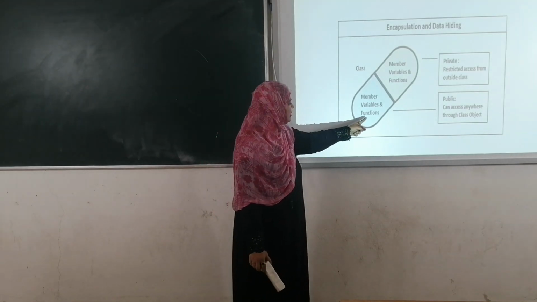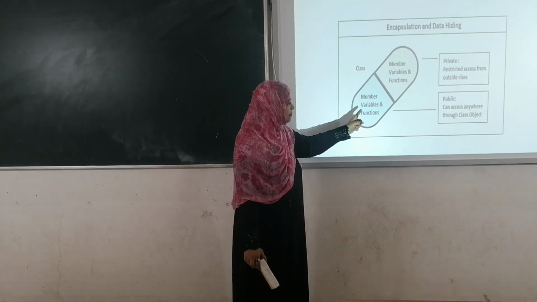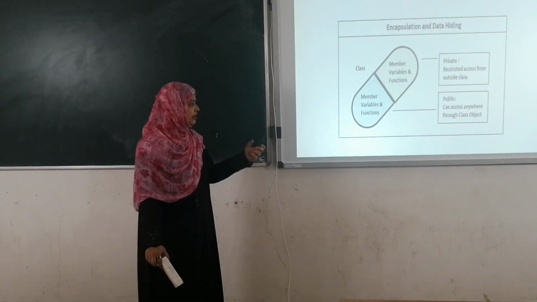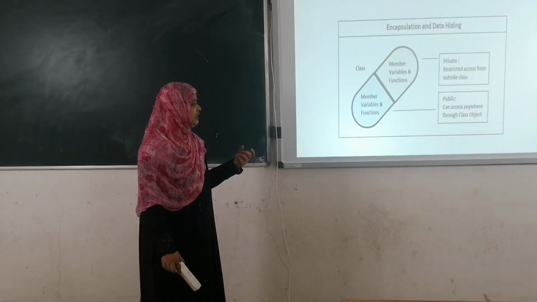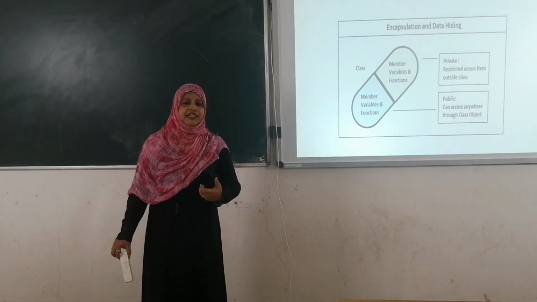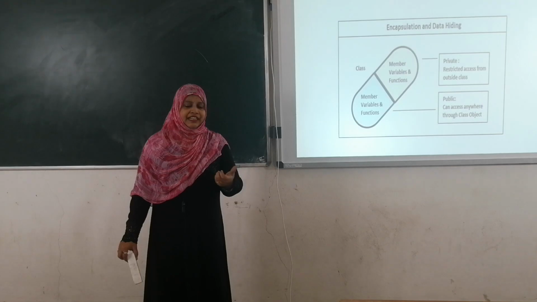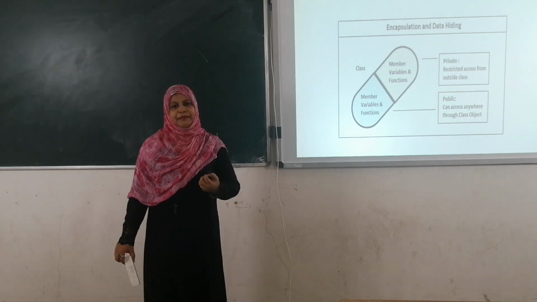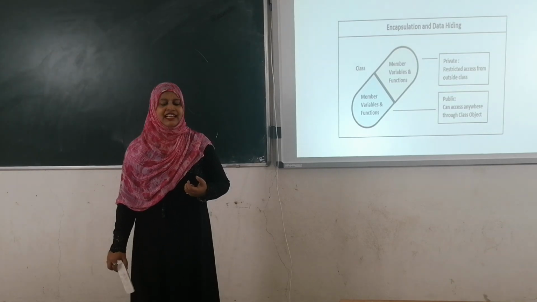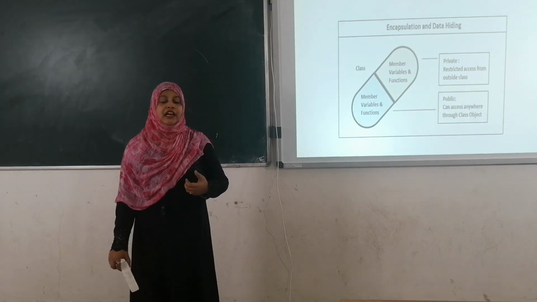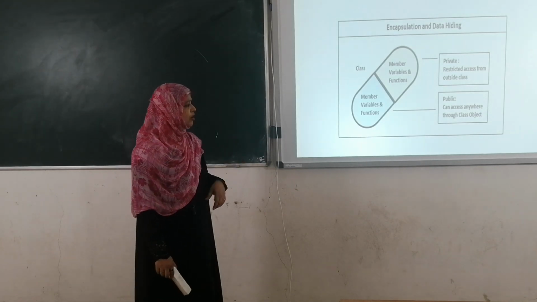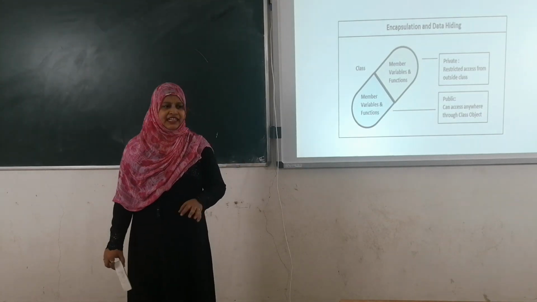If we declare the member functions and variables as public, then anyone can access them outside the class by using the object. Whenever we want to access a data member or member function outside the class, first of all we have to create the object. By using the object only can we call the data members and member functions outside the class.